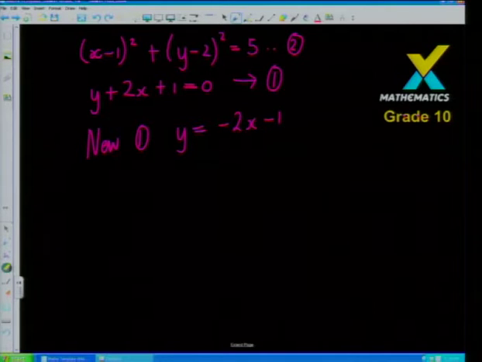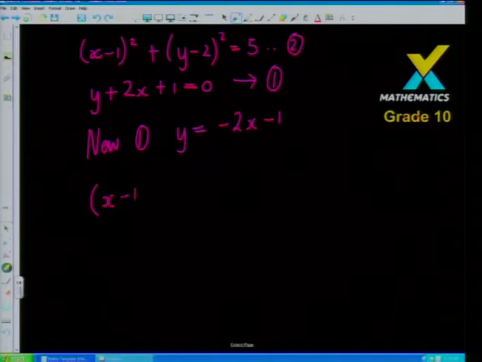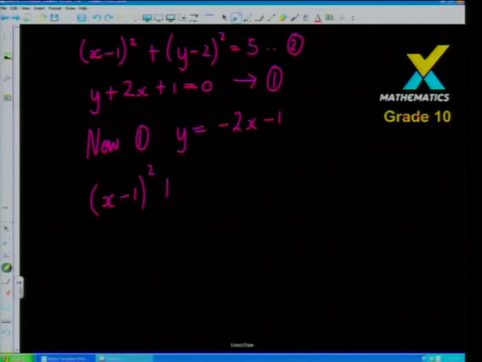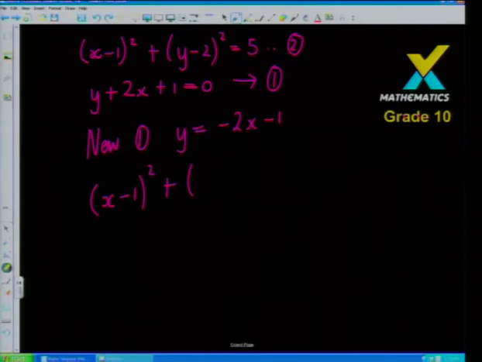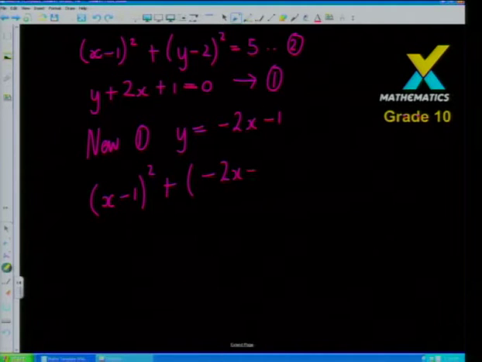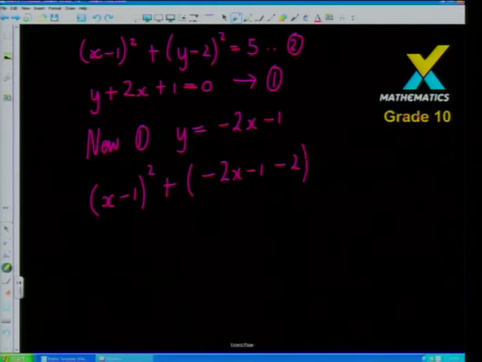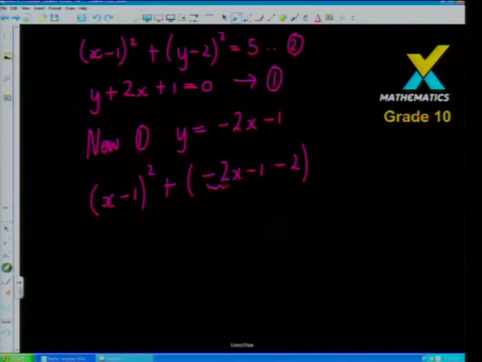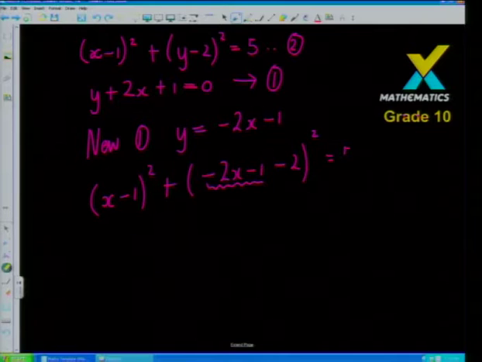Now, the next question is, do I have to multiply this out first? Well, no, because look at what I can do. I can just say, I've got x subtract 1 squared, and I've got y. Now, y is going to be replaced with a negative 2x subtract 1. Then I've got my subtract 2 that was there originally. So this is my bit here that's being substituted for y. And then I've got that squared is equal to 5.